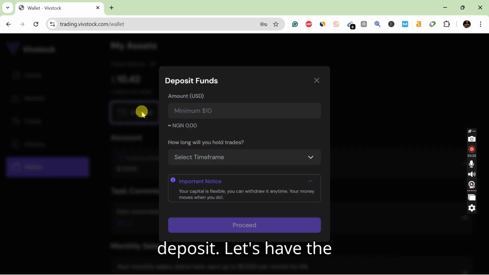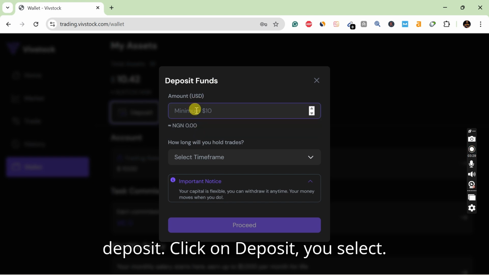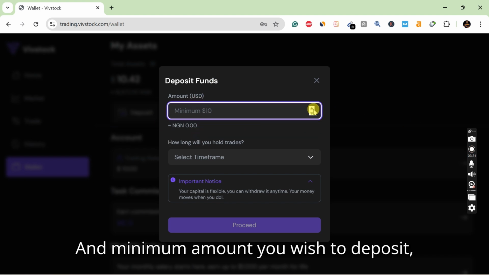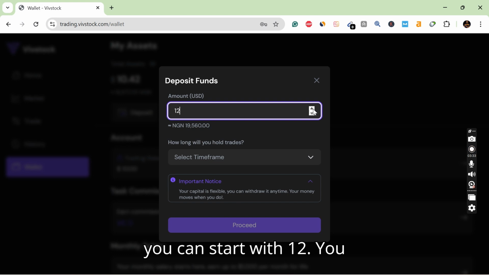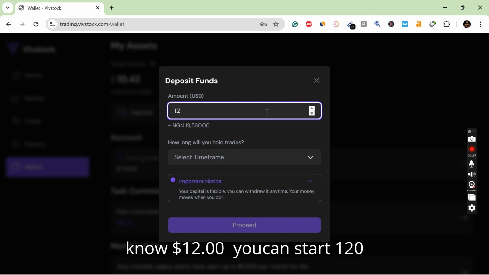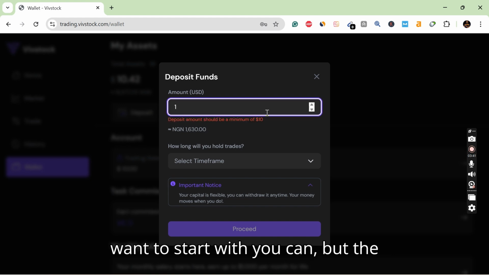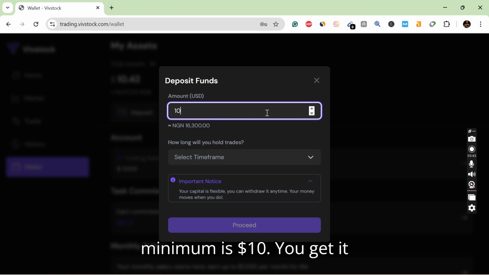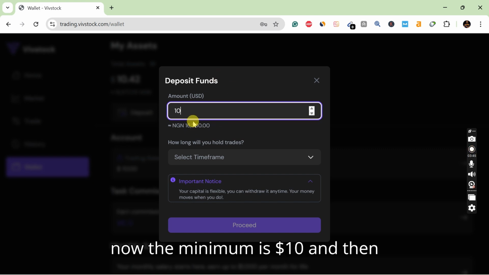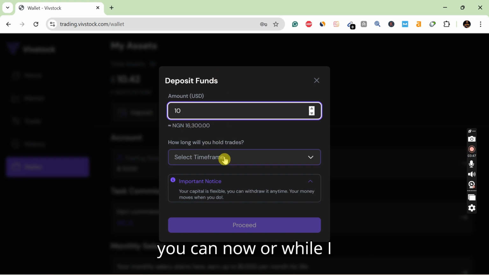So you click on deposit. That's how to deposit. Click on deposit. You select the amount you wish to deposit. You can start with $12, $120, $1,200, any amount you want to start with. You can, but the minimum is $10. You get it now? The minimum is $10.